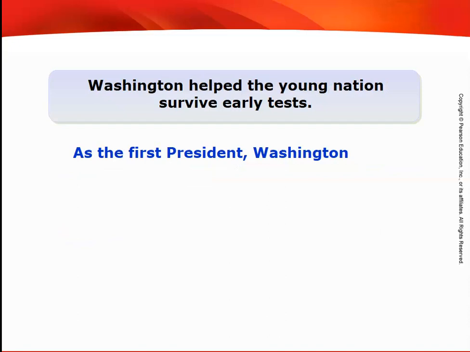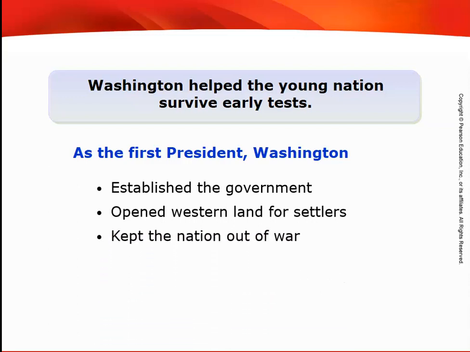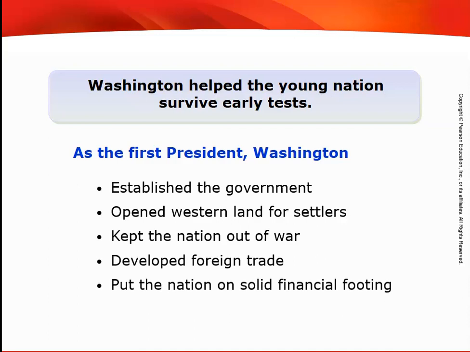Washington helped the young nation survive early tests. He was their first president. He helped establish a government, which helped open Western land for settlers. He kept the nation out of war. He had a proclamation of neutrality, which is going to keep us out of war between Great Britain and France. He didn't choose a side. He helped develop foreign trade. He truly helped out this young nation. He put the nation on solid financial footing. So Washington had a lot to be proud of, but now it's time for a new president.